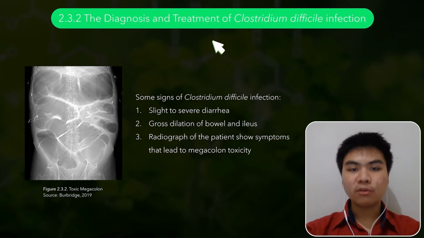Now, I'm going to explain about the diagnosis and treatment of Clostridium difficile infection. Someone should be suspected to suffer this infection if they possess signs like severe diarrhea, gross lesion of bowel, and ileus. Radiographs show signs that lead to toxic megacolon, like pseudomembranous colitis or nodularity in the descending colon.